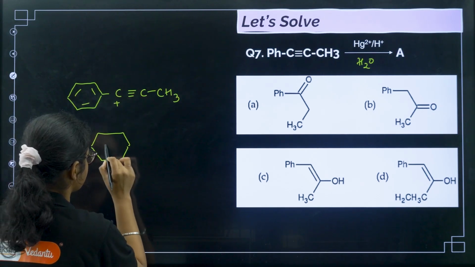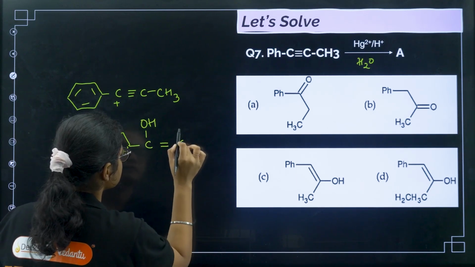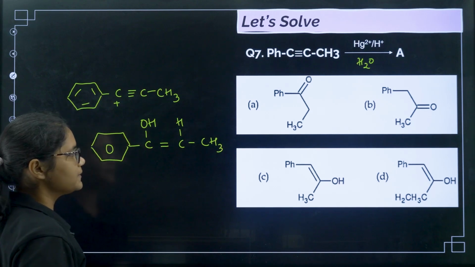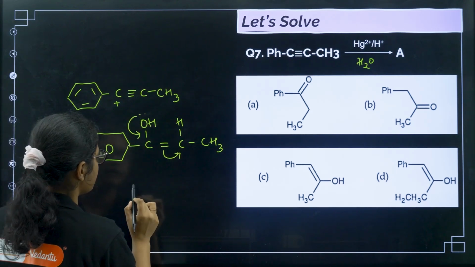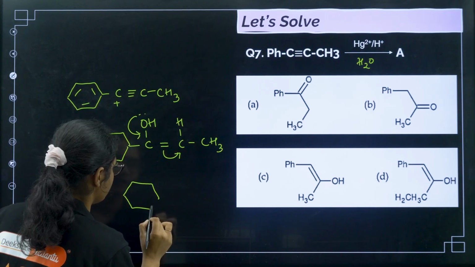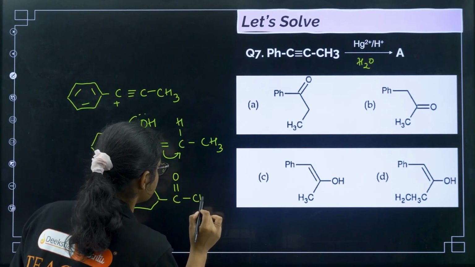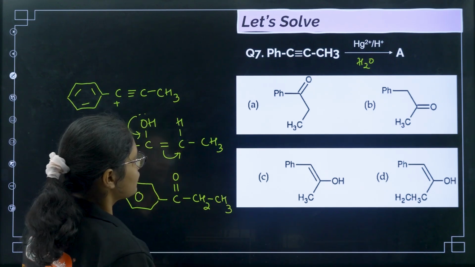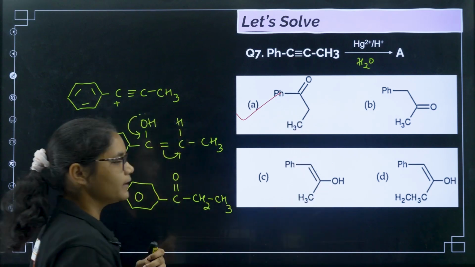So I'll get C(OH) double bond CH CH3. After that, tautomerization will take place. This bond will shift here. So I'll get the benzene ring with C double bond O, CH2 and then CH3. The correct answer for this question will be option number A.